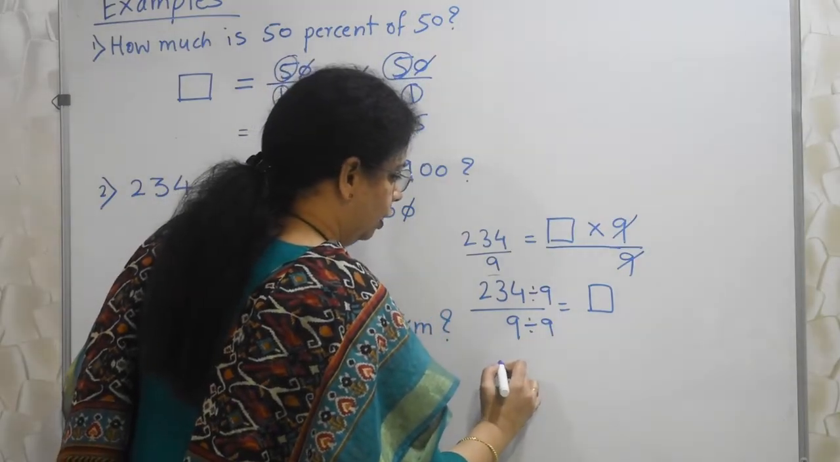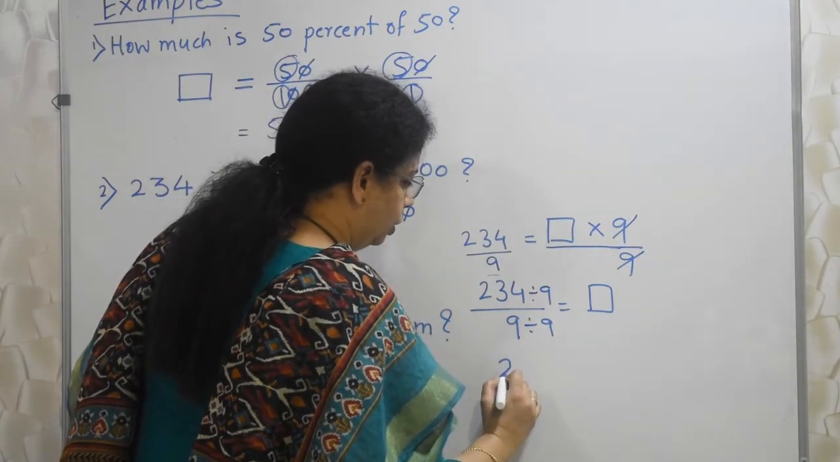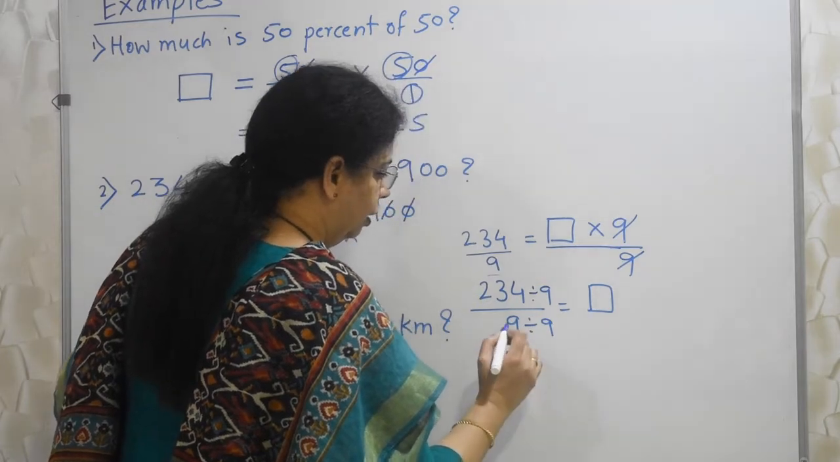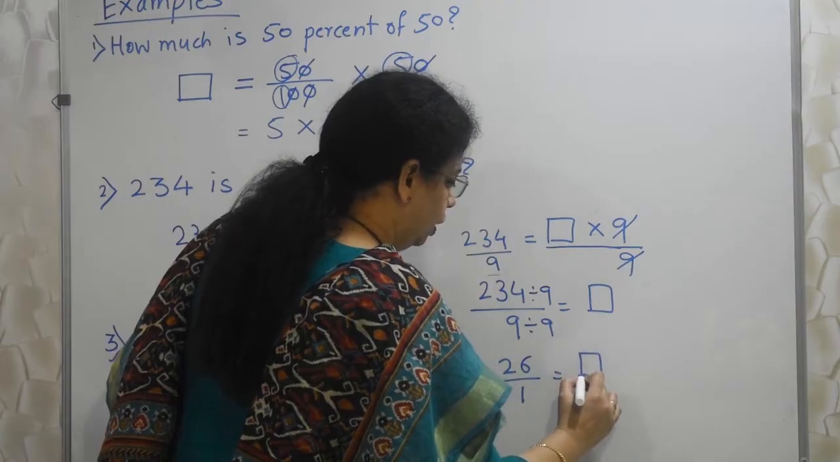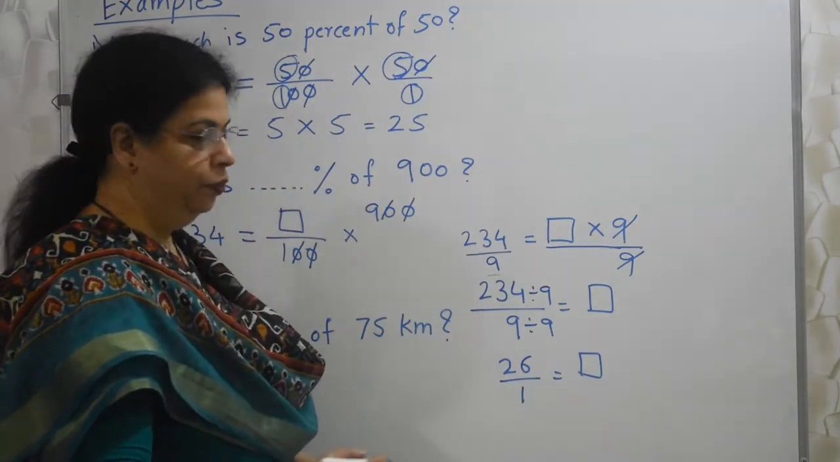So, it is 9 2s are 18 and 9 6s are 54 upon 1. So box is equal to 26. I repeat,